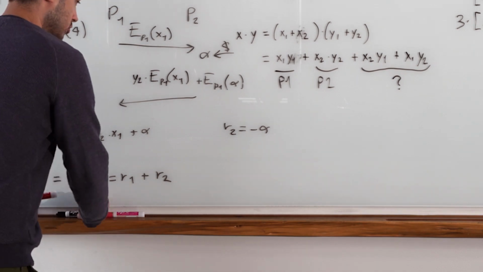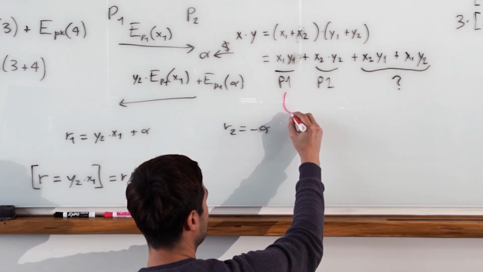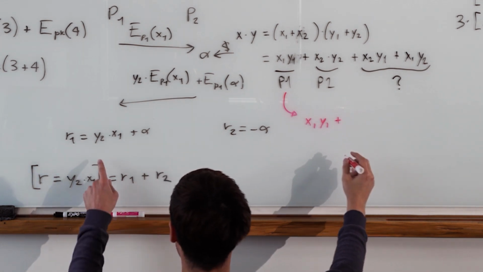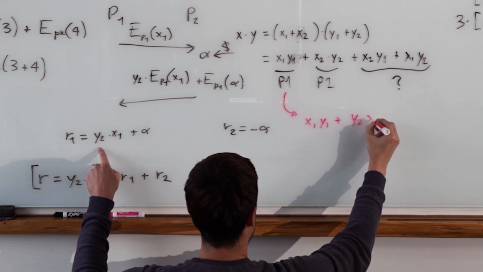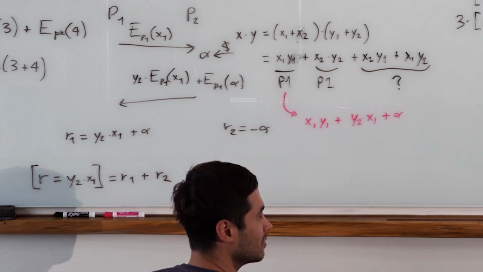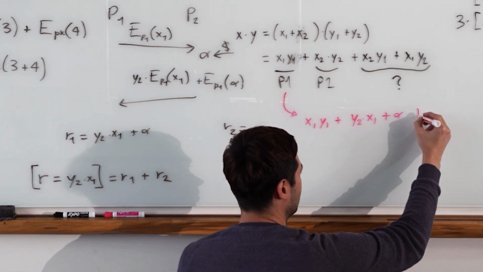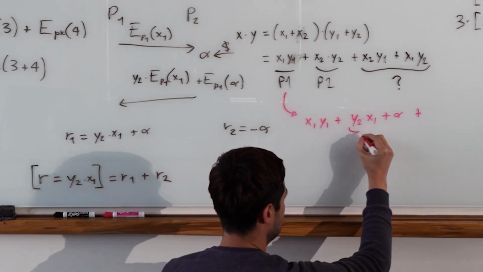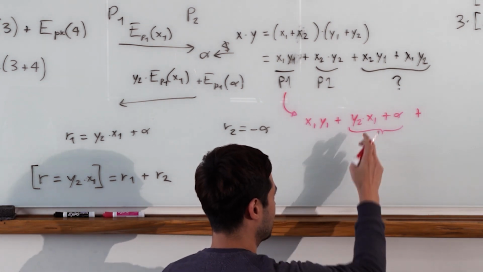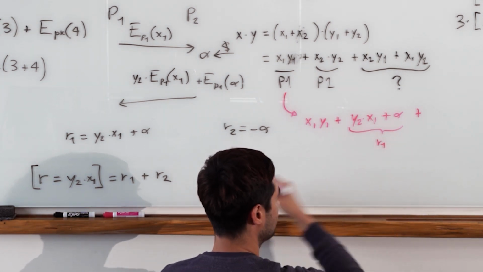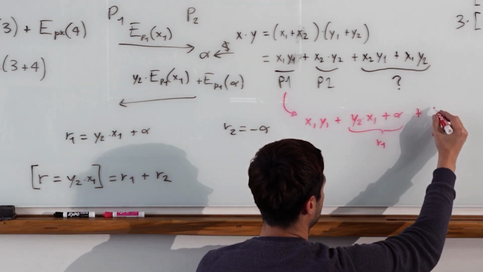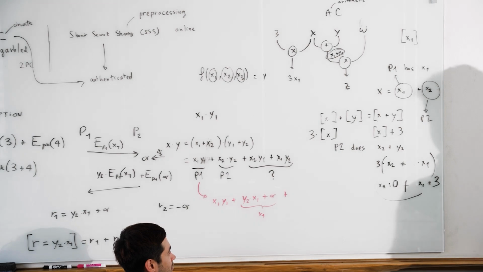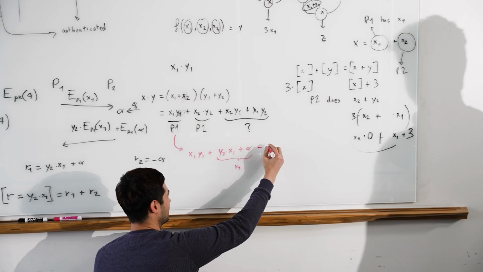Maybe we can just write it down, but at the end of that, my share would look like x1y1 plus y2x1 plus alpha, which was called R1 previously, and also minus alpha prime, if there's a second randomness you sent me.